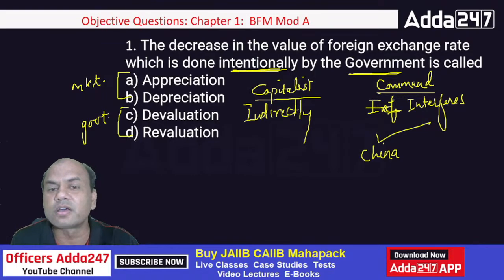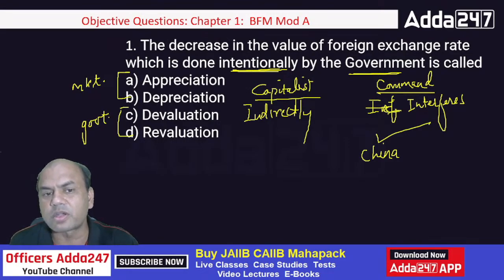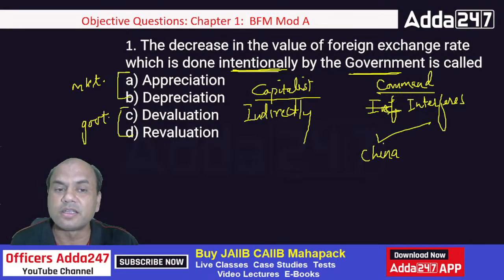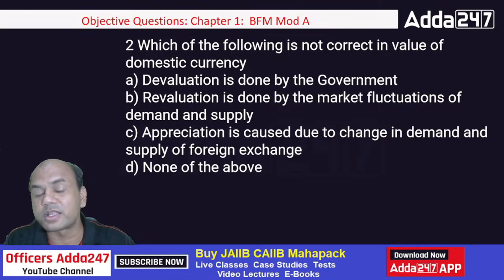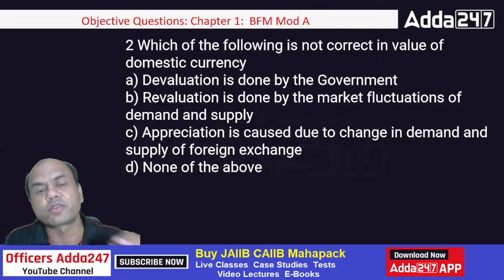Okay. So here when I say intentionally by the government, it is known as either of these two, devaluation or revaluation. Now you tell me, is it C or D? When it is done by the government intentionally, it is C. This is the answer. C is the answer. Okay. It's reduced intentionally. So it is C. Devaluation. Simple. Isn't it tricky? What did I say? The questions are tricky. And in exam also you'll get such tricky questions.